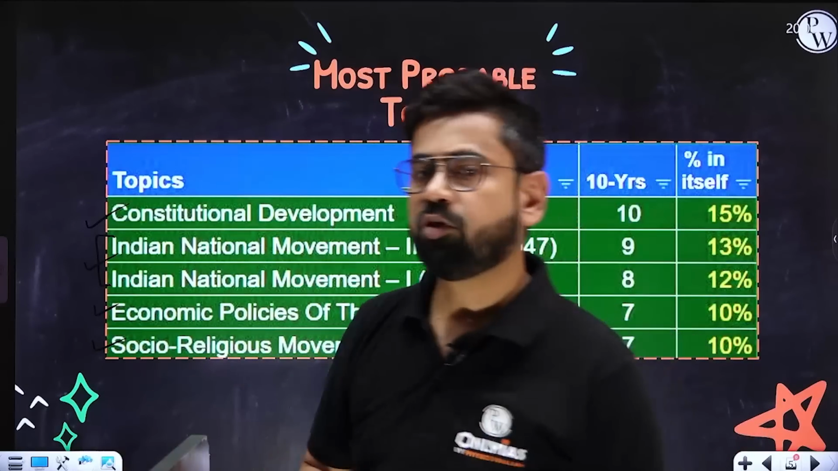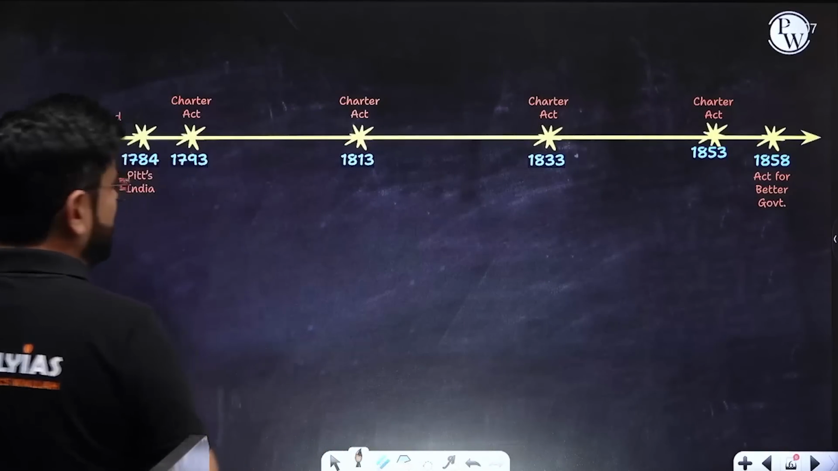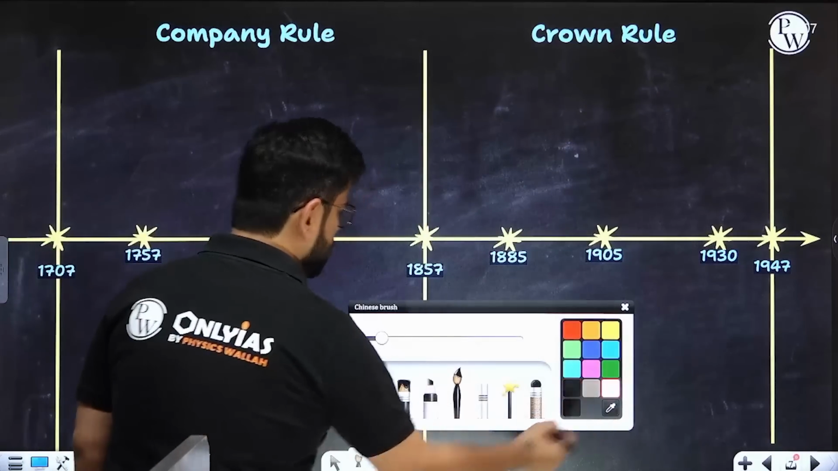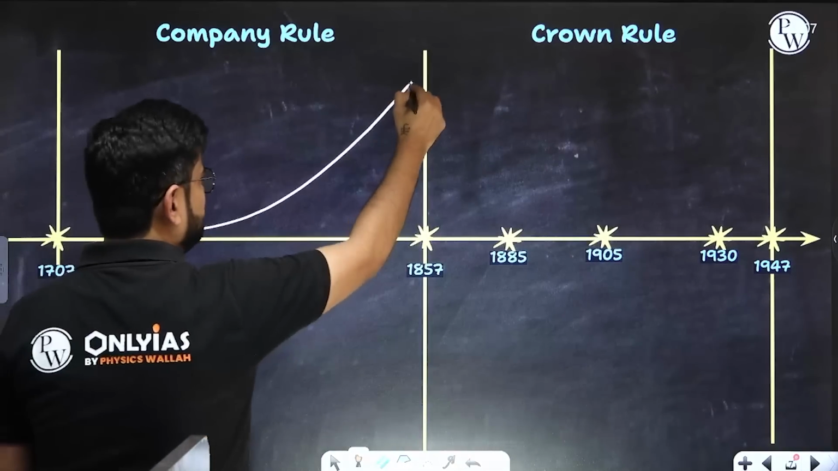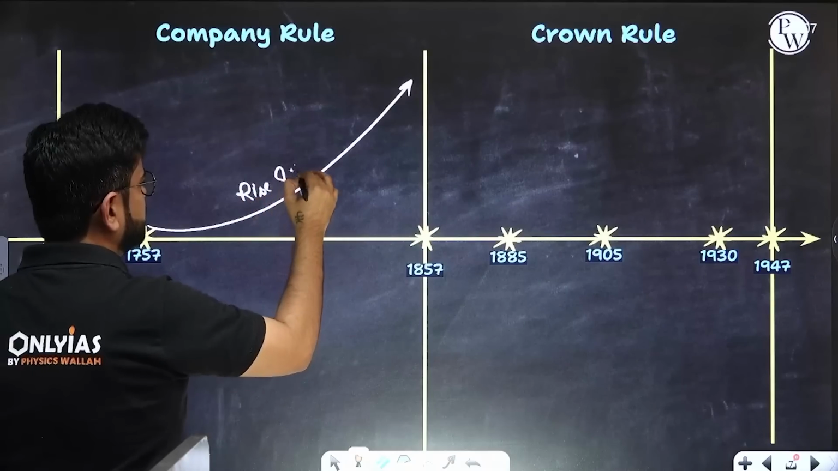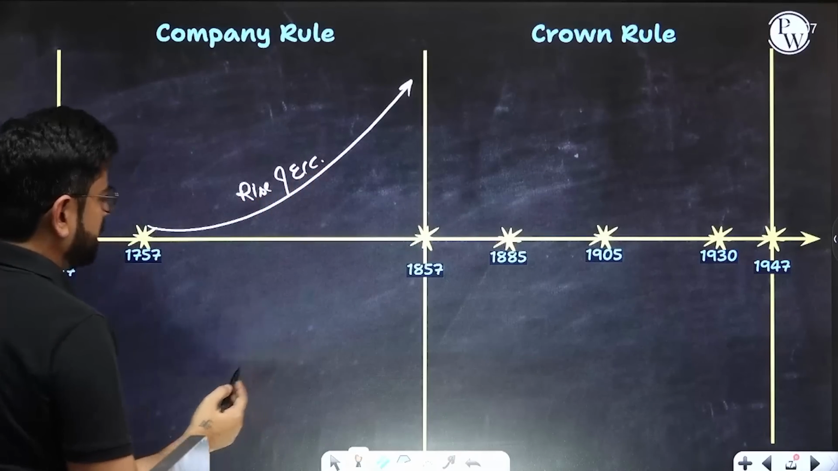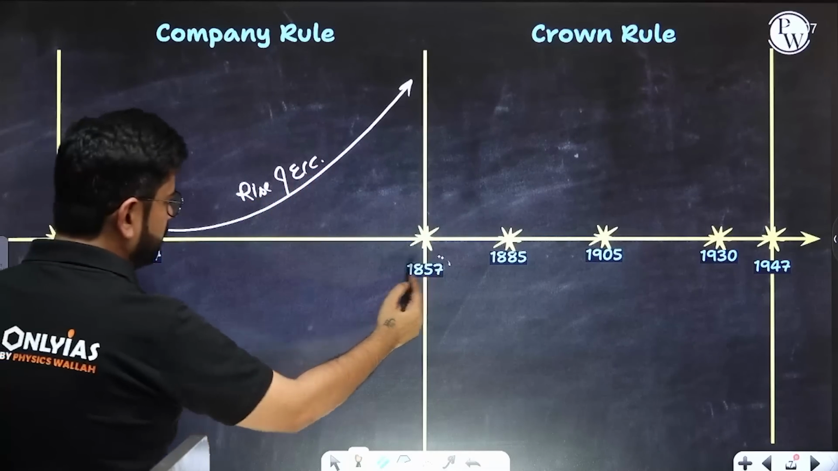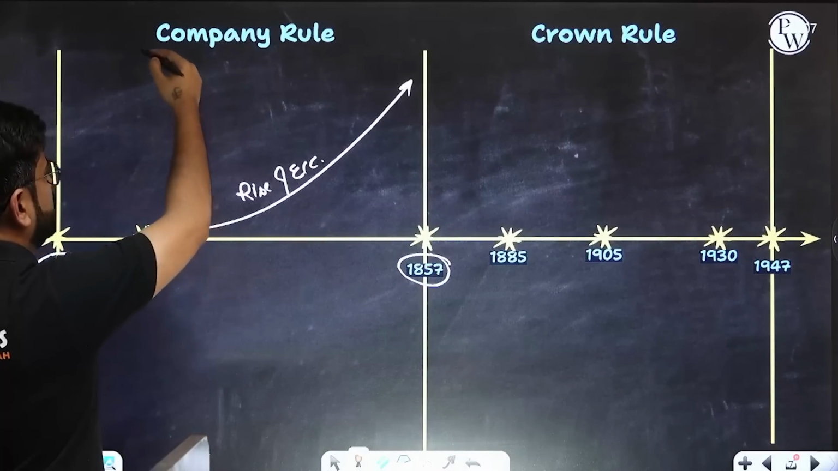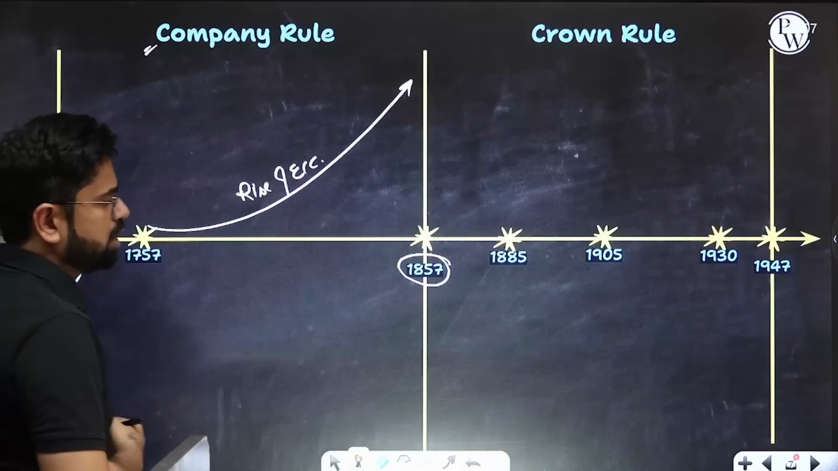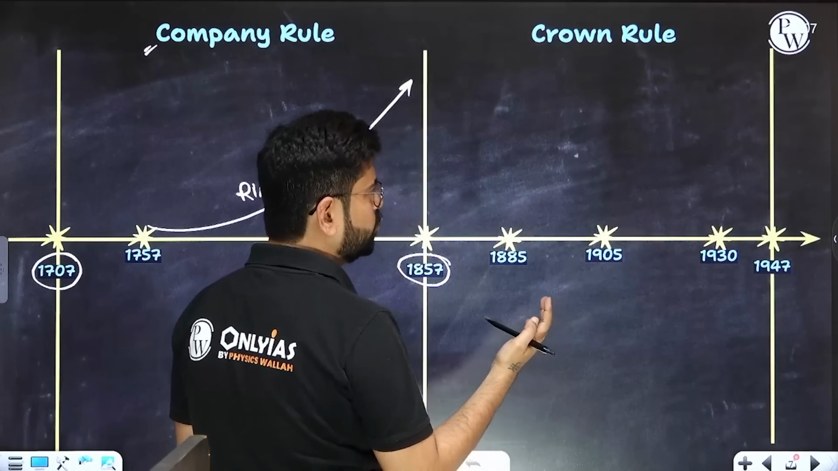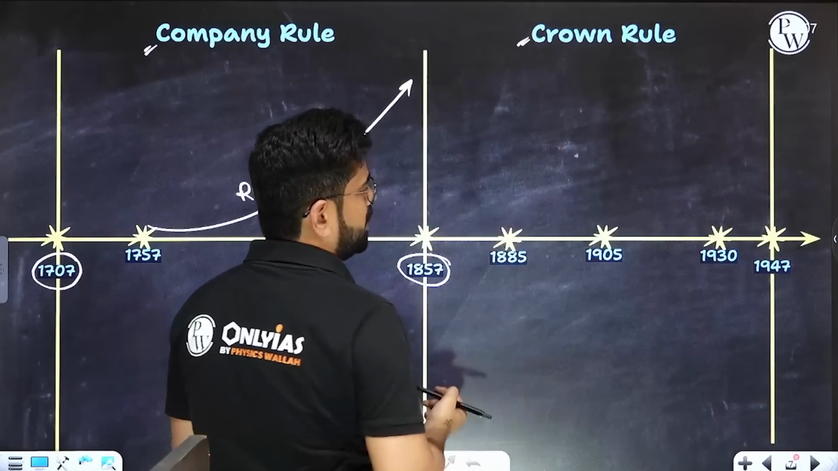So the first topic is constitutional development. Before we embark on constitutional development, let me tell you from where UPSC is asking. From 1757, this is the rise of East India Company. Introducing the timeline: 1757 to 1857 is season 1 or part 1, the period of the company's rule, or East India Company's rule. After 1857, the Crown has taken over. So 1857 to 1947 is season 2 or part 2. Crown rule will be effective over here.